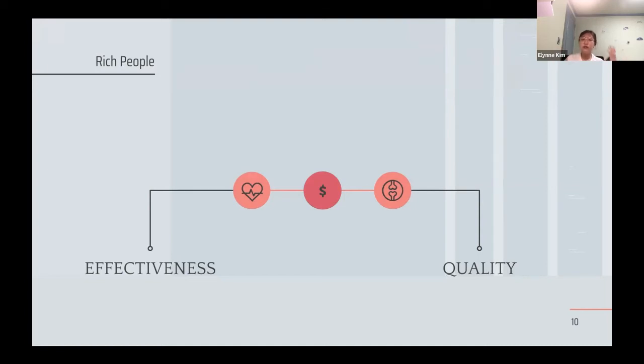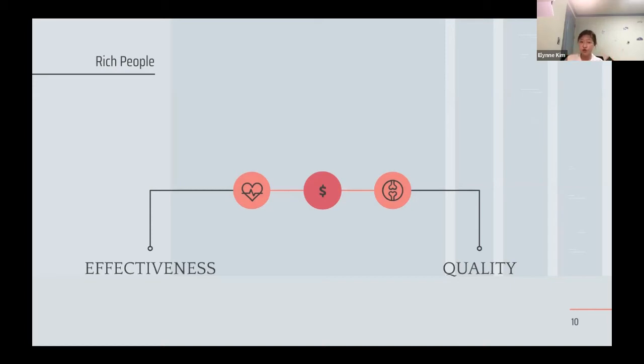What does this mean? This means that the quality also follows the effectiveness of the doctors. Since rich people live in these developed countries, which have the most developed medical technology within the country, these rich people will be able to get the best technology that exists within the country.